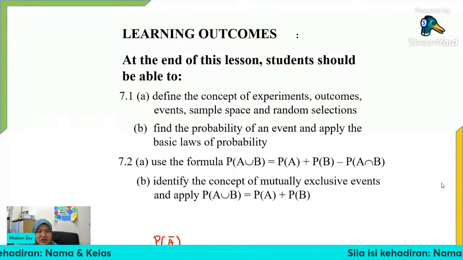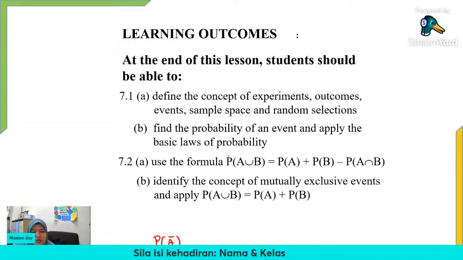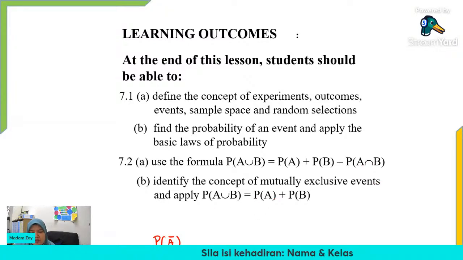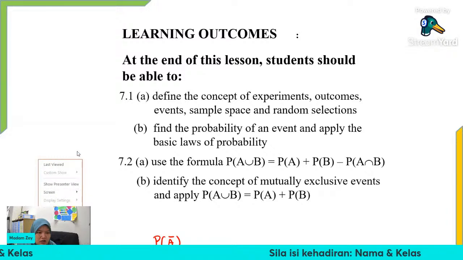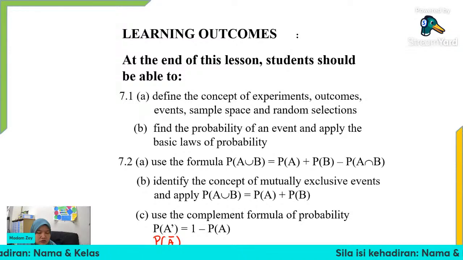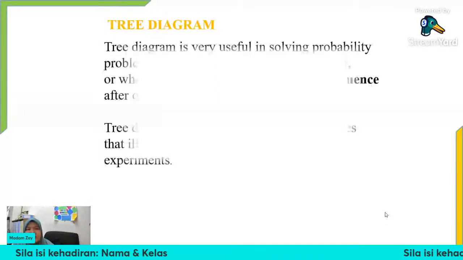Okay, so masih lagi define the concept, find the probability of an event, apply the basic law of probability, and then we use the formula of the union. And then for the mutually exclusive event, there is no intersection, means that the union will be the addition between the probability of event A and event B only. Okay, so let's move on directly to the tree diagram. Okay, so tree diagram.